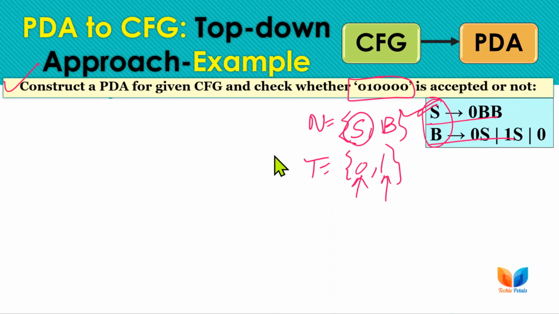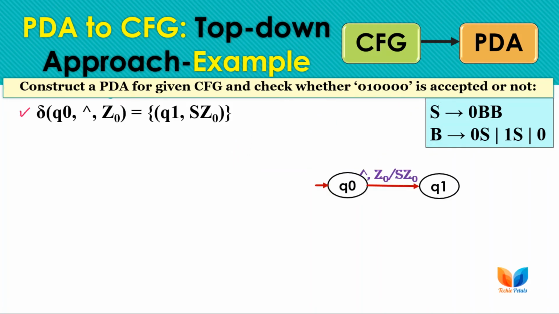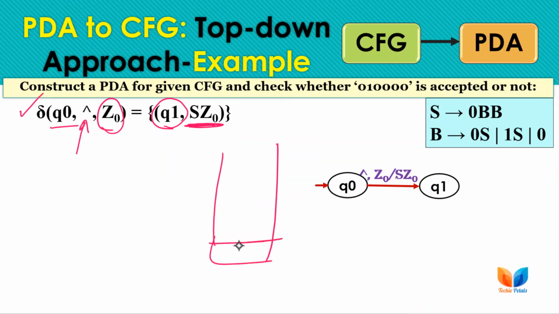The first step is to move the start symbol of the grammar onto the stack. Here the start symbol is S, and the matching transition is: from Q0, without reading any input symbol, the stack top is Z0, we move to state Q1 and replace Z0 with SZ0. It means we have pushed S, the start symbol of the grammar, onto the stack, because any derivation of the string can start only from the start symbol.